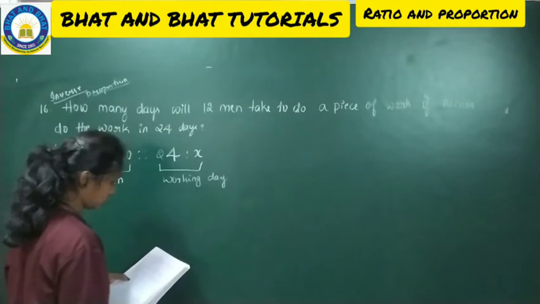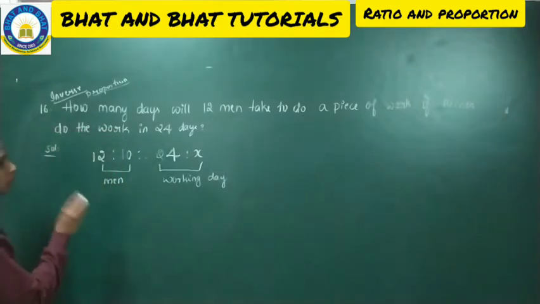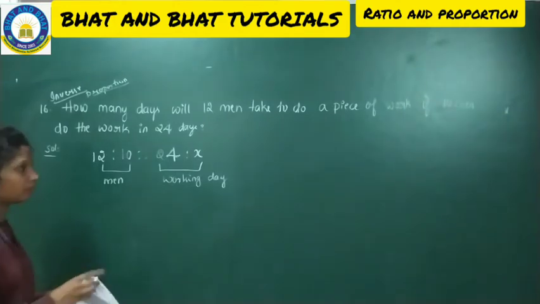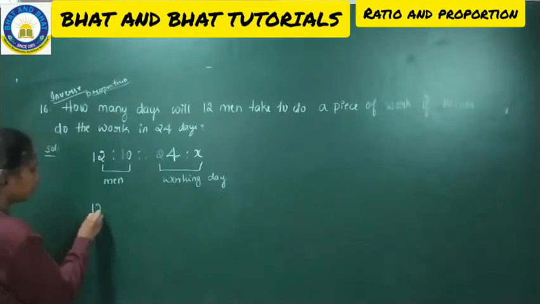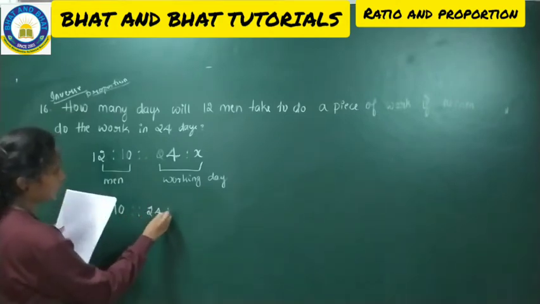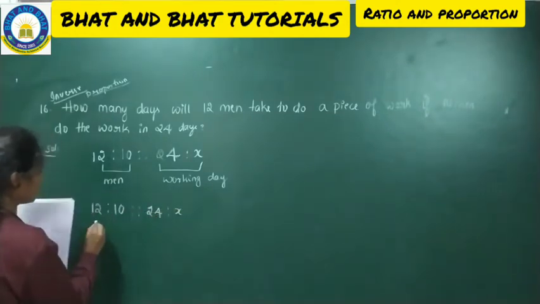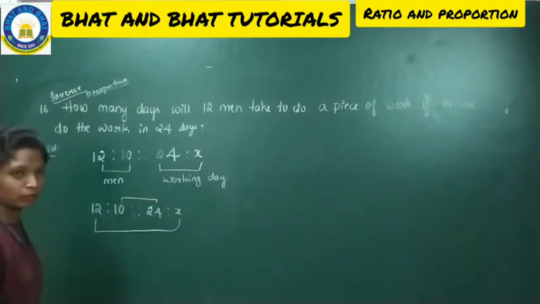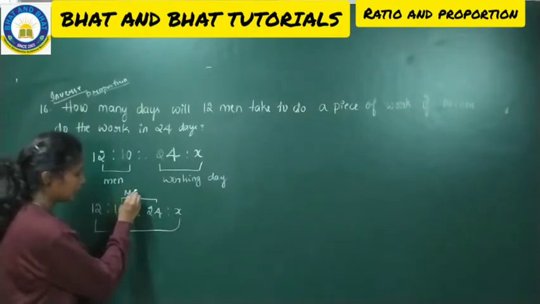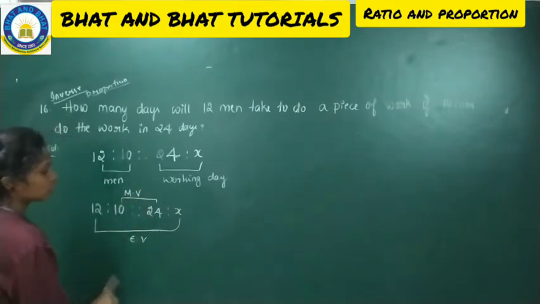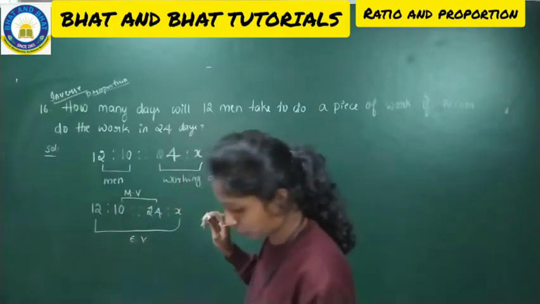So now I can take the product of the extreme values and the mean values. We all know 12 is to 10 is equal to 24 is to x. Here, 12 into x will give you the product of the means. So these are the mean values, these are the extreme values. We all know that.